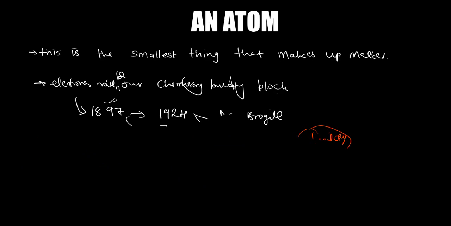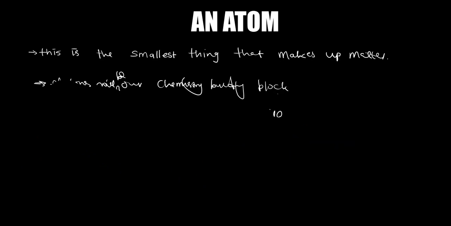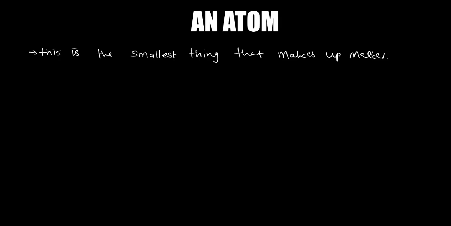So after discovering this, there was another person who came after de Broglie. In 1924, de Broglie did the work on wave-particle duality.